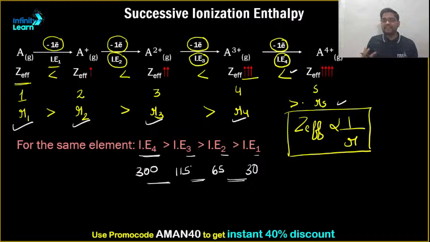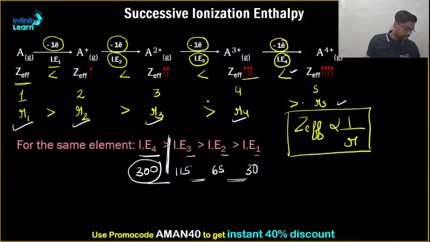It simply says that till this point, the noble gas configuration was achieved. Since you have supplied ample energy to disturb that noble gas configuration, you are seeing this drastic change in ionization enthalpy. Clear? Whenever you see this drastic change, you must assume that the noble gas configuration has been disturbed. This will help you to give the right answer in the examination as well. Clear?